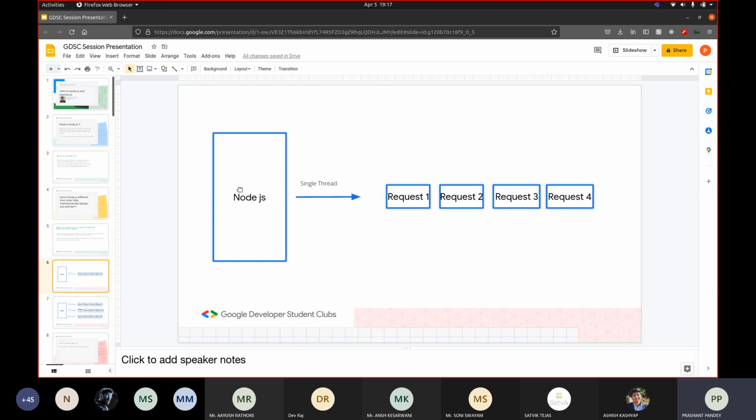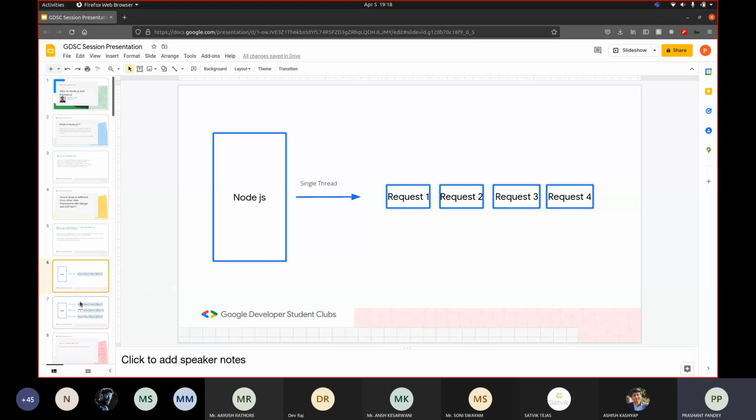It's like processes. When Node.js is running on the backend, it's called a process. One process can have multiple threads, but Node.js was designed to have only a single thread so that it could handle user load. We'll learn how it helps it handle user load, but that's what Node.js is. It is single-threaded, and it accepts requests one after the other. First it's going to accept request 1, then request 2, followed by 3 and 4. After accepting request 1, it won't proceed to the next request until it's done with request 1.